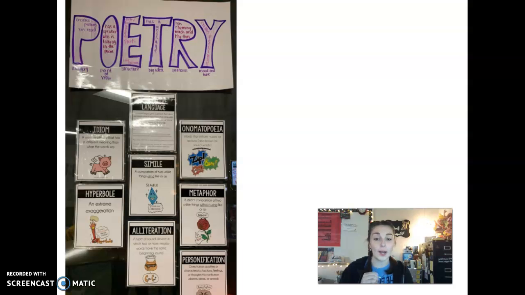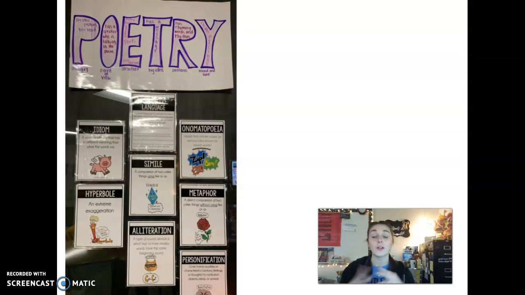Personification. We want to remember the word personification has the word person in it, and we give a noun or a non-lifelike object characteristics that a human would have. So for example, the sky is looking very angry today. Well, the sky doesn't really have a face, but when we are talking about personification, we are giving the characteristic of facial expression such as angry to a cloud that is not a person. Okay? When we talk about the sky looks very angry, it looks like it's about to storm, or it's very black and dark and thunderstormy.